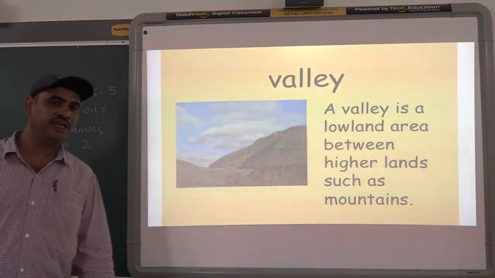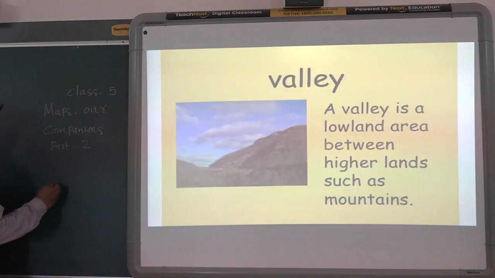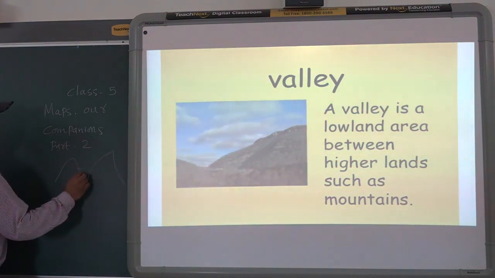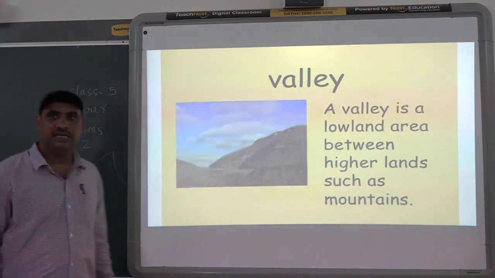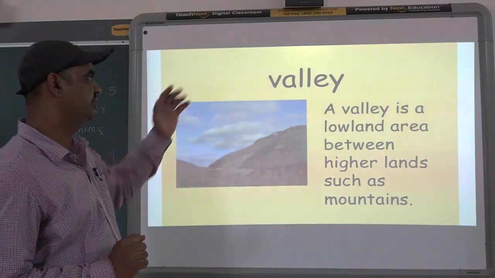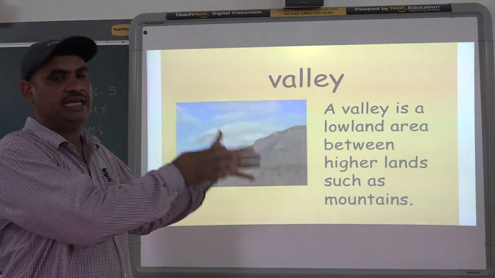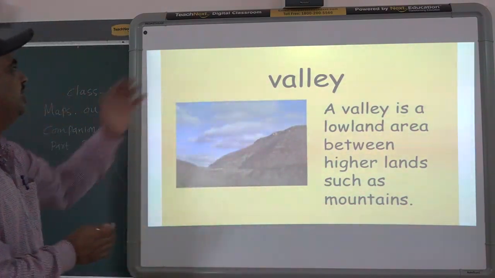Then valley. What is a valley? Suppose there are two mountains. The area between two mountains is called a valley. So a valley is an area found between two mountains. On this side is one mountain, on the other side is another mountain, and between them we have valleys.